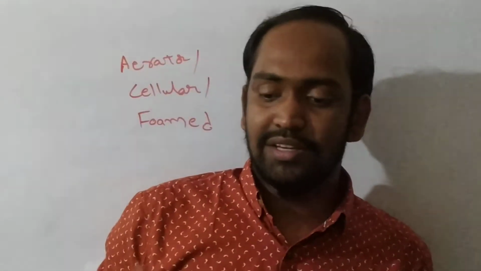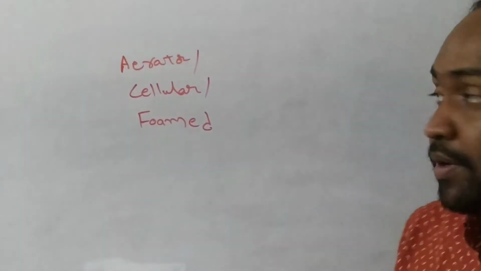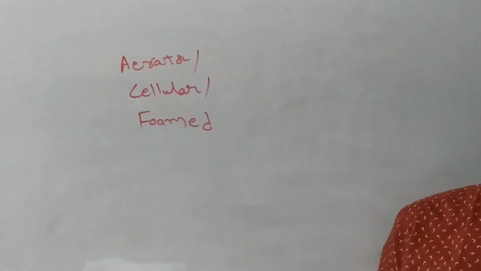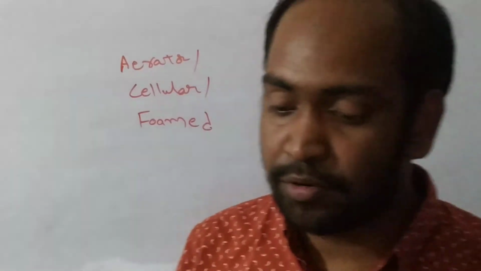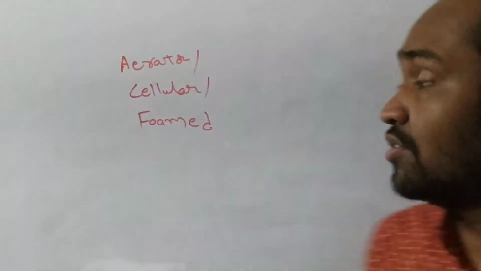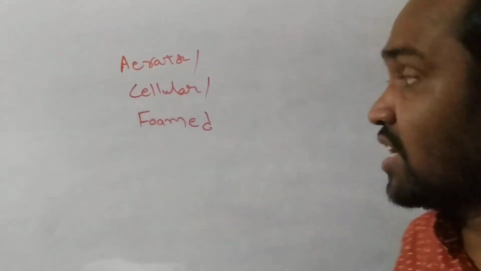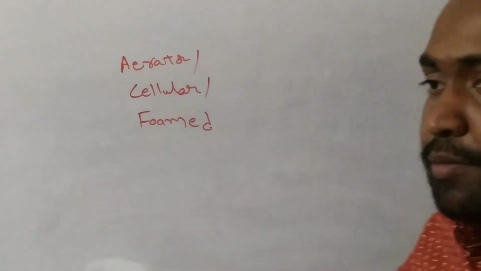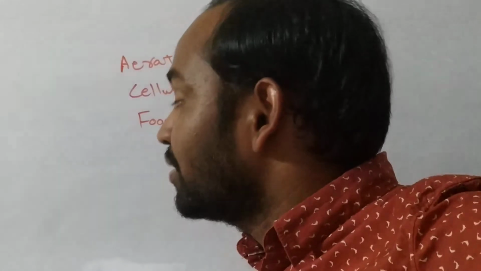We can make this type of lightweight concrete by introducing air or gas into the mortar, so that when the mix sets and hardens, a uniform cellular structure is formed. Due to this cellular structure, the overall weight of the concrete is much reduced. Mostly aluminum powder or zinc is used to introduce hydrogen gas within the mortar. Like this we can make aerated, cellular, or foamed concrete. We can introduce air, air bubbles, or different gases; generally hydrogen gas is introduced. Understand now?